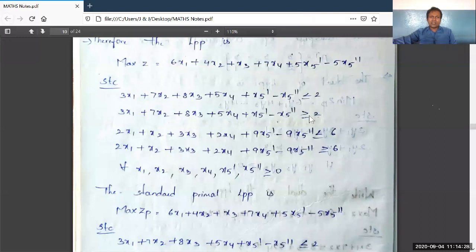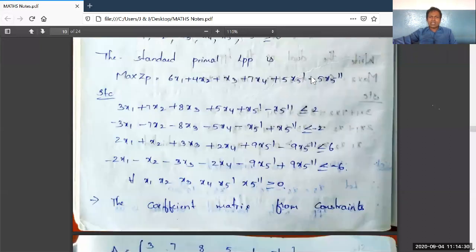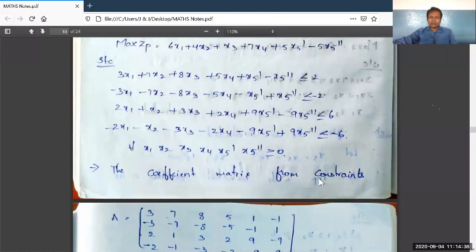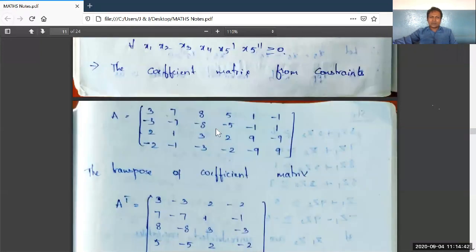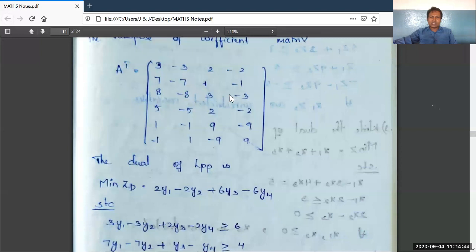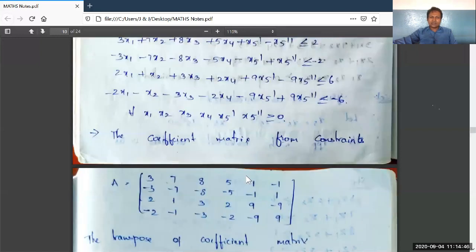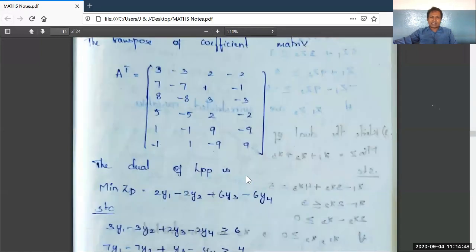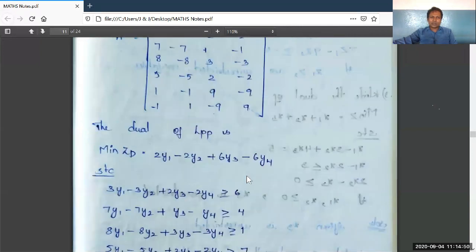Now from this general LPP we are writing this standard LPP, max Z with all inequalities of less than or equal to type, right? Writing the coefficient matrix A, its transpose, the order is changed from matrix A to matrix A transpose.